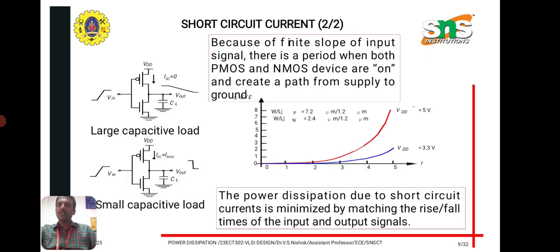When the input is changed in any circuit or transistor, the output also varies based on the input. The output should vary immediately, within a few microseconds. But if the output varies after that, it represents a delay or power dissipation in the circuit.